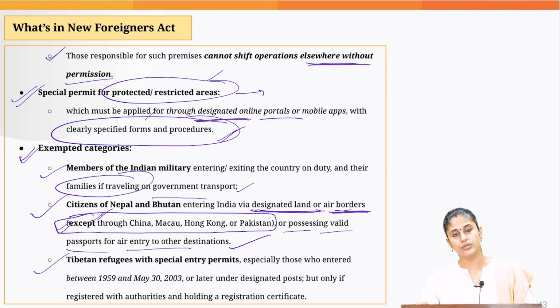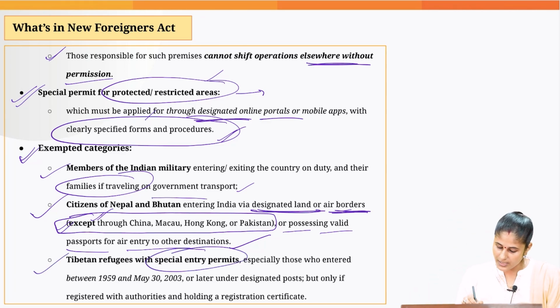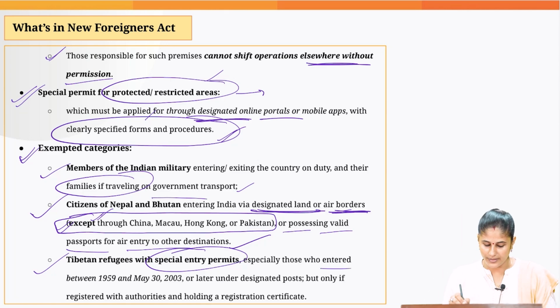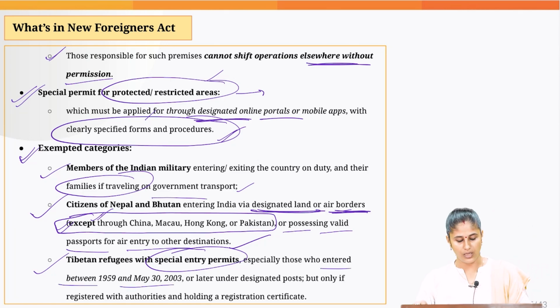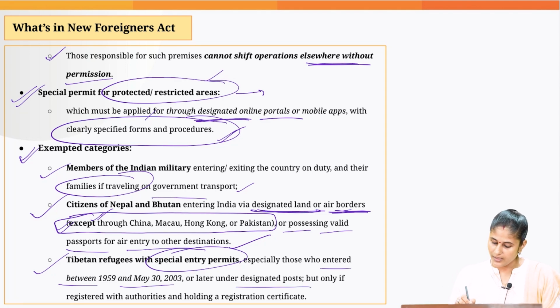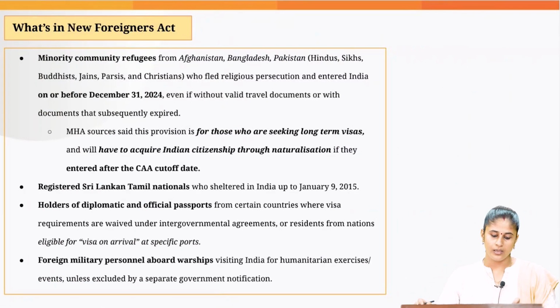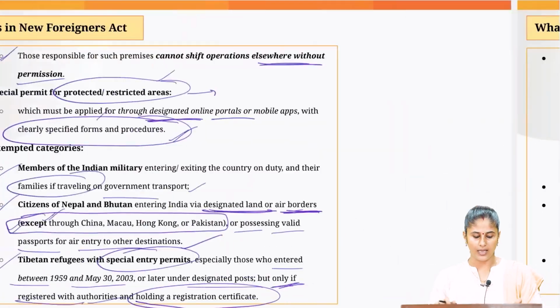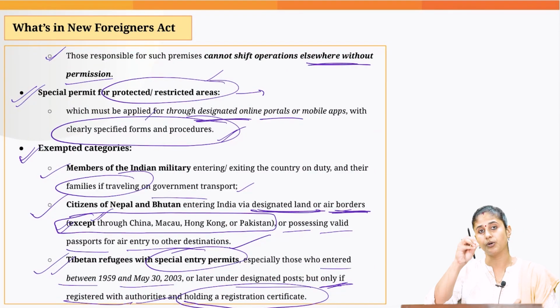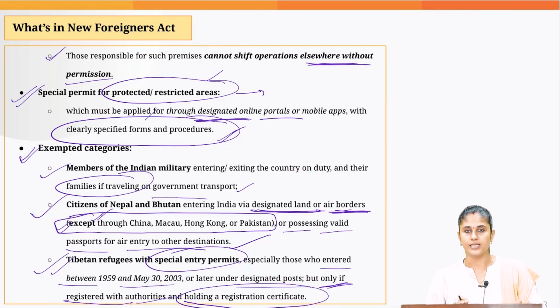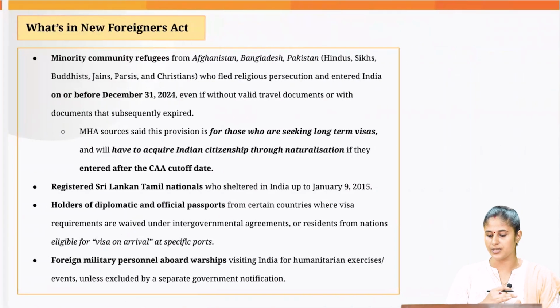Then Tibetan refugees would be provided with special entry permits, those who have entered between 1959 and 30th May 2003 or later under a designated post, but only if they have registered themselves with the concerned authorities and they hold a registration certificate. So no penal action would be taken against these Tibetan refugees, provided they have registered themselves with the concerned authorities and they hold a registration certificate.